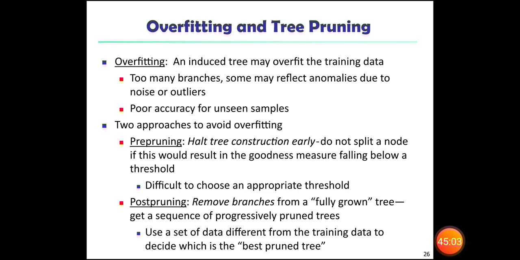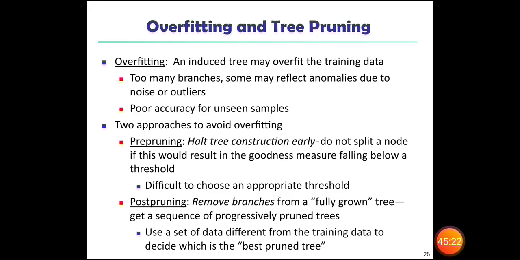Most of the branches may have anomalies. This is due to noise and outliers, and there is poor accuracy for unseen samples. So these are all overfitting.